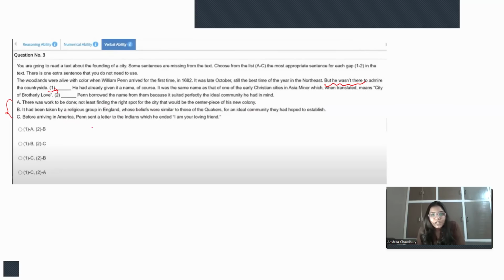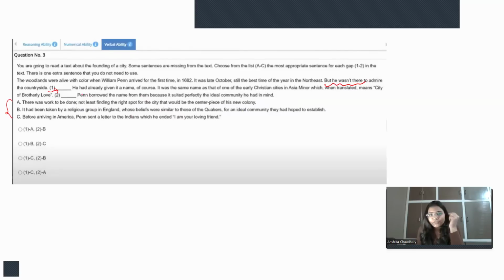Before arriving in America, Penn sent a letter to the Indians, which he ended, "I am your loving friend." So it's again not making any sense in the continuation of the previous one, and it's not having any kind of purpose. So the purpose is hidden in that first line only, right? "By countrysides, there was work to be done." That means there was some work, there was some purpose to be fulfilled, right? "Not least finding the right spot for the city that would be the centerpiece of the new colony."